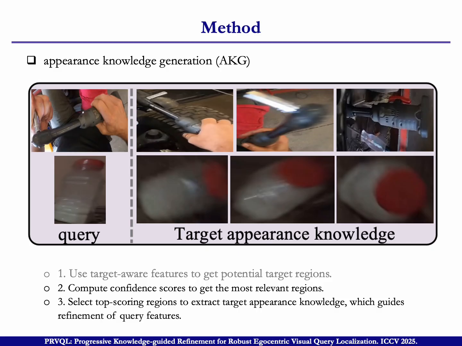This is the query, and this is the top 3 of the object in the video. Then we extract their features and combine them with the query to get a new feature, and that new feature is used as the input in the next stage.